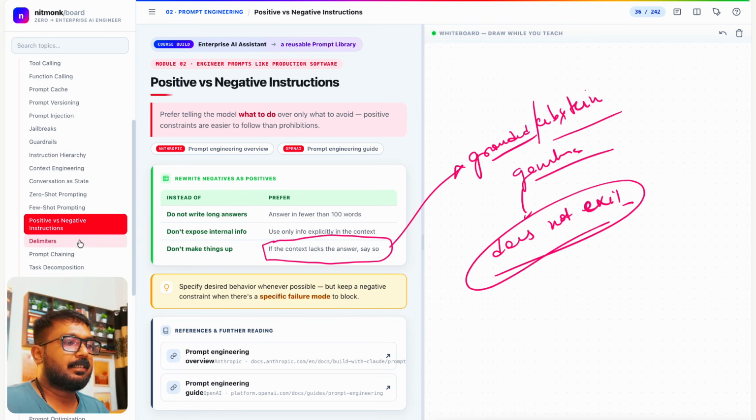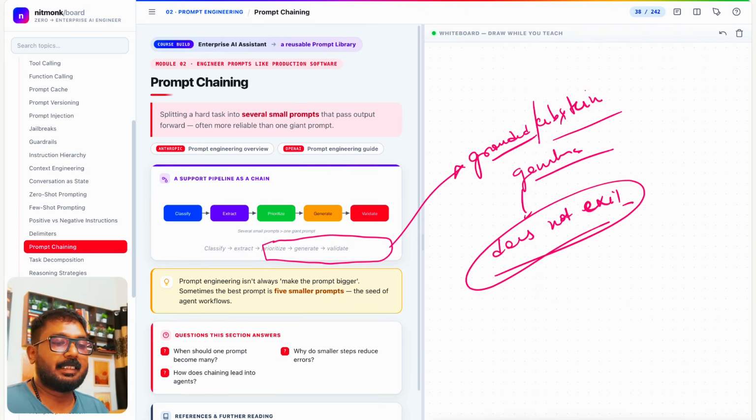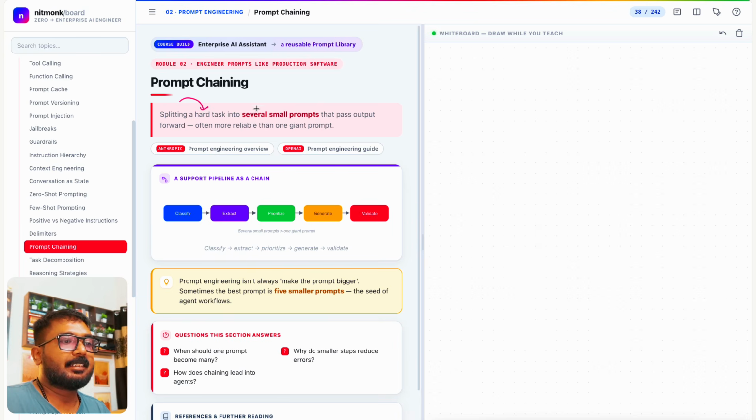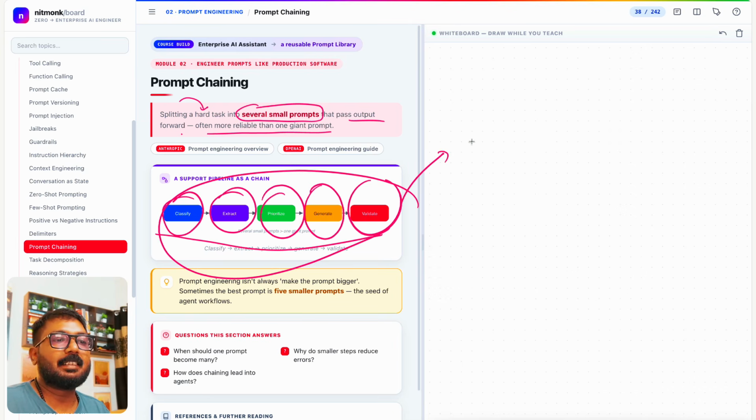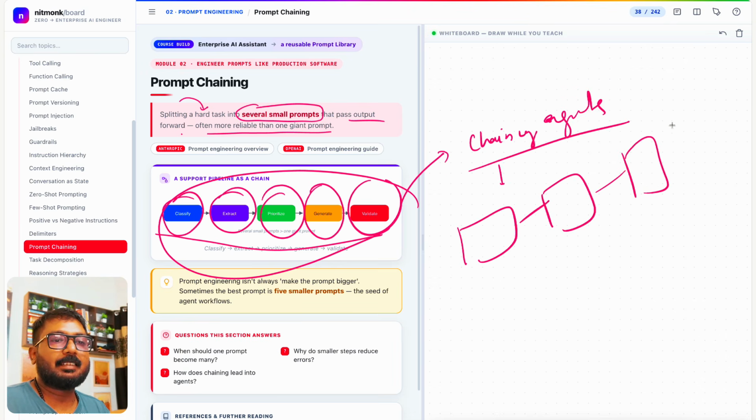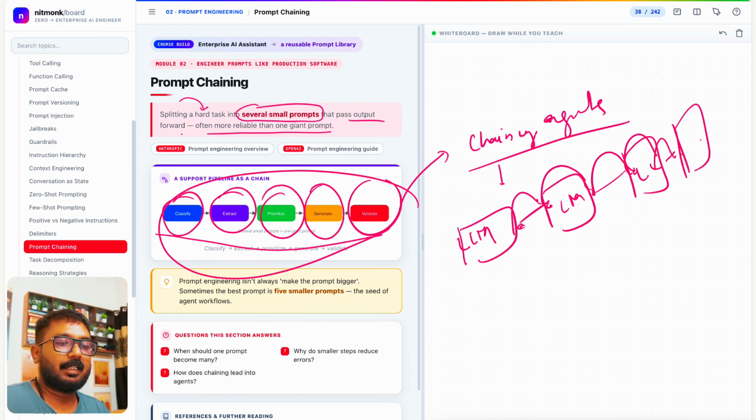Delimiters, you can see all these things. Prompt chaining we will see: split a hard task into several small prompts that pass output forward, often more reliable than one giant prompt. This is like you classify, extract, prioritize, generate, and validate. This is prompt chaining. You're going to do prompt chaining or chaining of agents in coming videos. Here we take one LLM, not agent. I haven't told you agent yet. So LLM, LLM, LLM: the output of this will go here, output of this will go here, something like that.